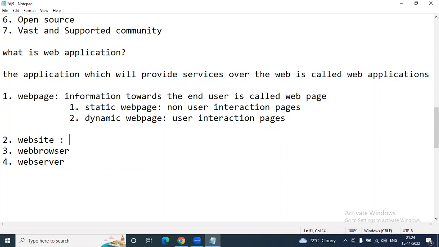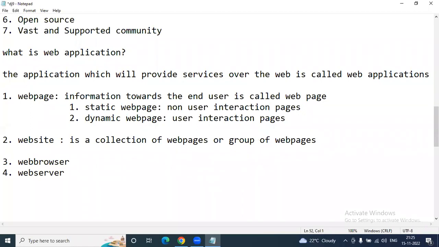And you know about website clearly. A website is a collection of web pages, or a group of web pages. So we are going to build websites, because inside one website we can include multiple web pages.